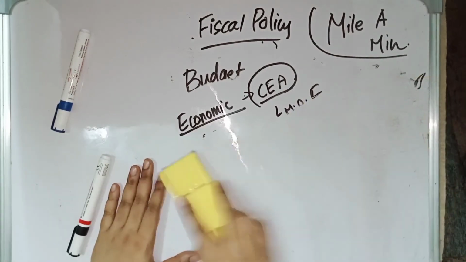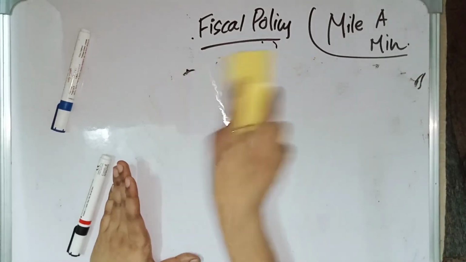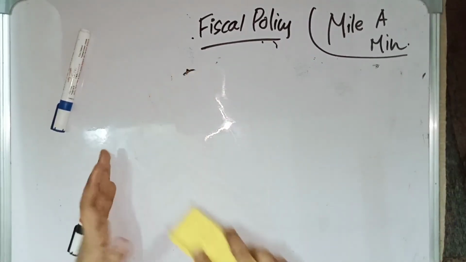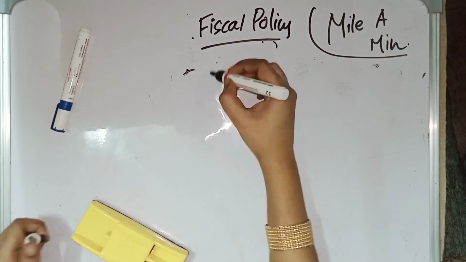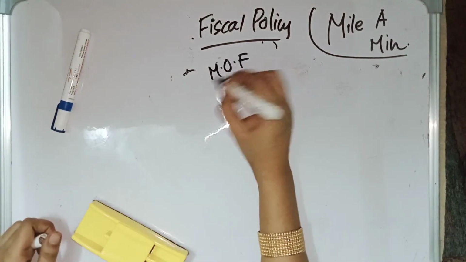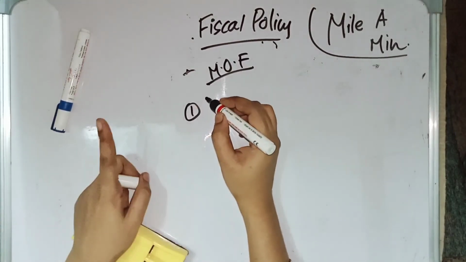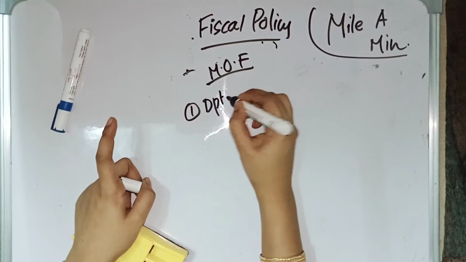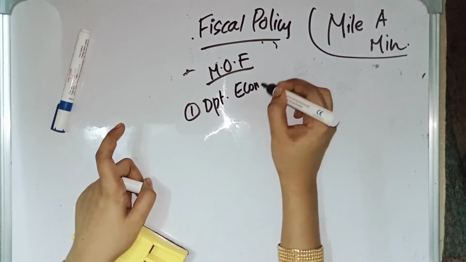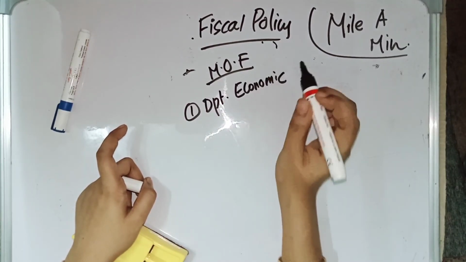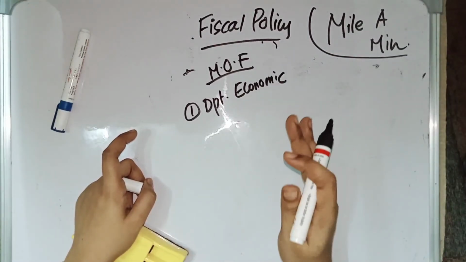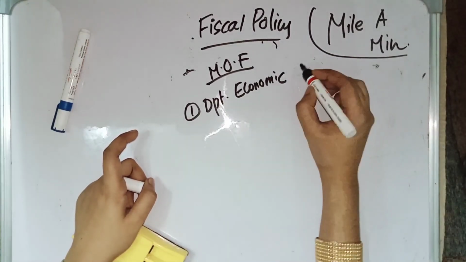And then let us talk about the departments which come under the finance ministry. There are certain departments which come under the Ministry of Finance. Under the Ministry of Finance, the first department we are going to talk about is the Department of Economic Affairs. Their main job is fiscal policy and the preparation of the budget.